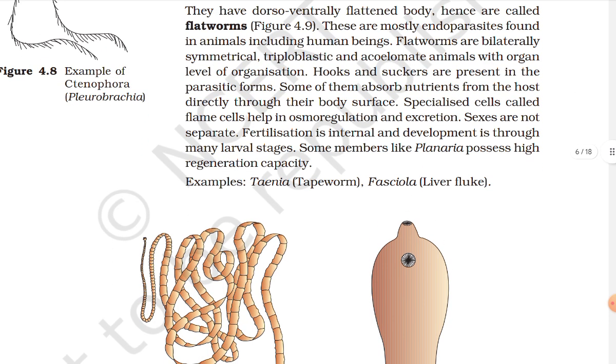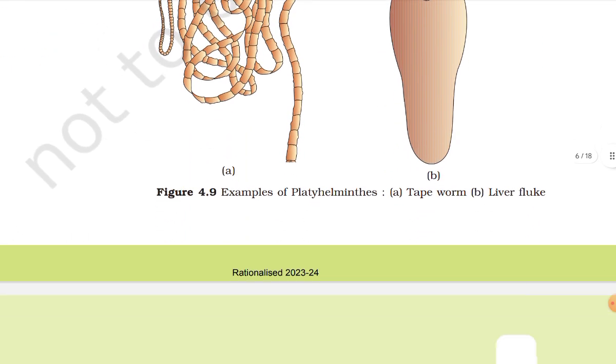Some of them absorb nutrients from the host directly through their body surface. Specialized cells called flame cells help in osmoregulation and excretion. Sexes are not separate. Fertilization is internal and development is through many larval stages. Some members like Planaria possess high regeneration capacity. Examples: Taenia (tapeworm), Fasciola (liver fluke).